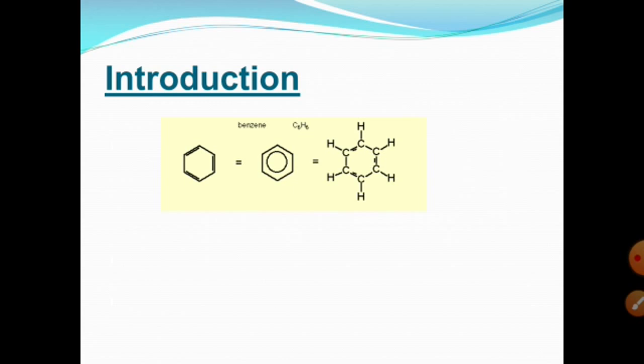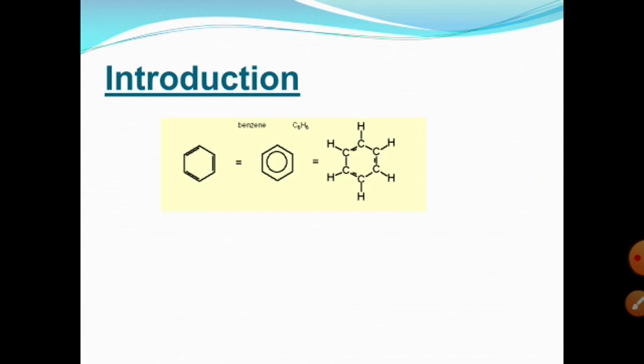The double bonds are separated by a single bond. So we recognize the arrangement as involving conjugated double bonds, alternate single and double bonds. An alternative symbol used for benzene is a circle inside the hexagon to represent the 6 pi electrons.